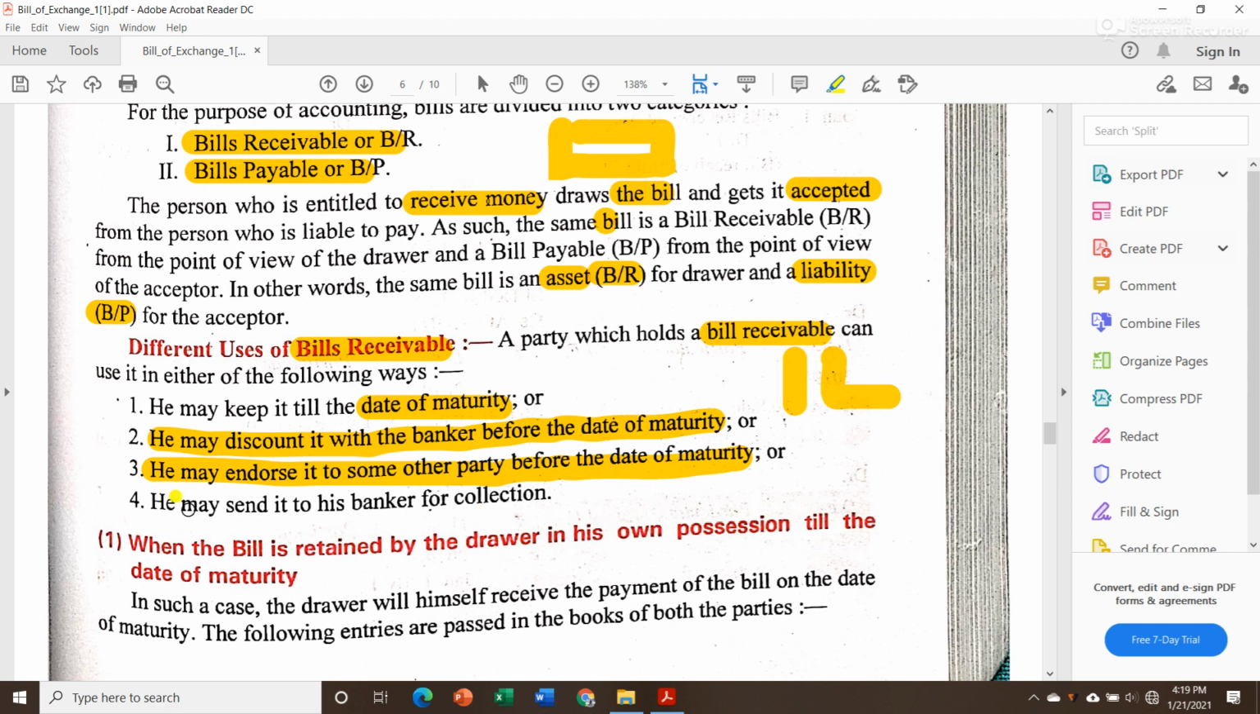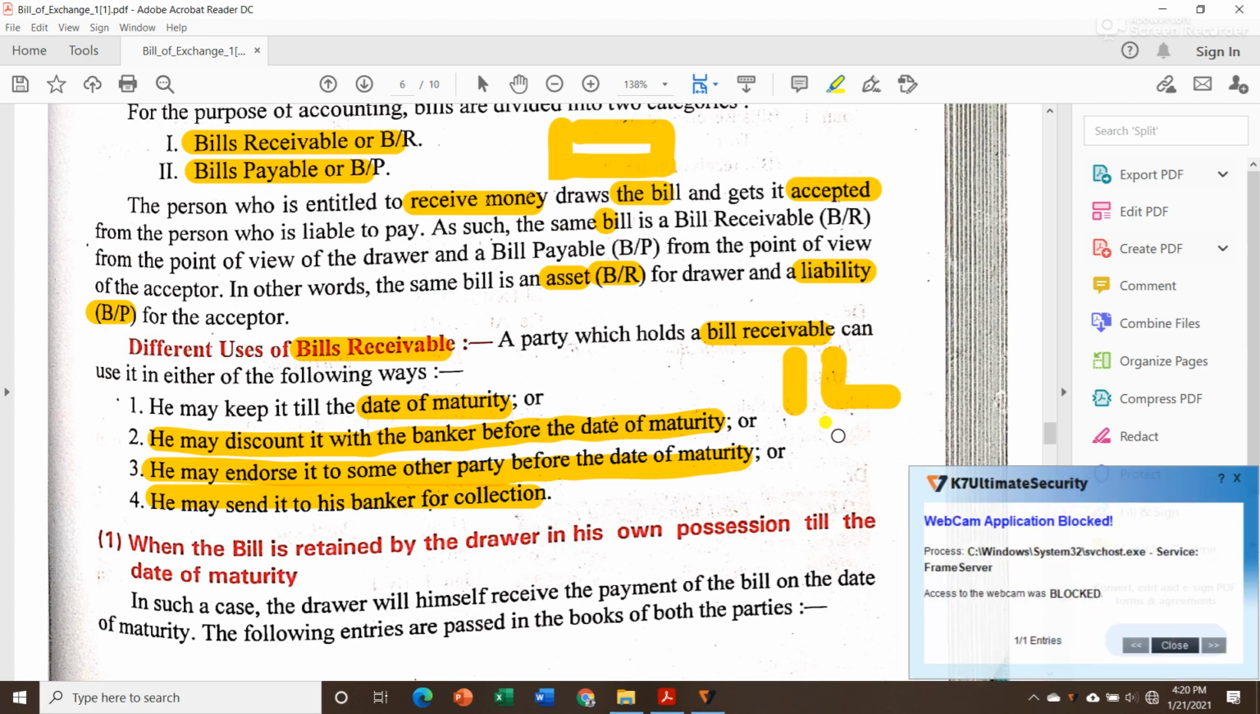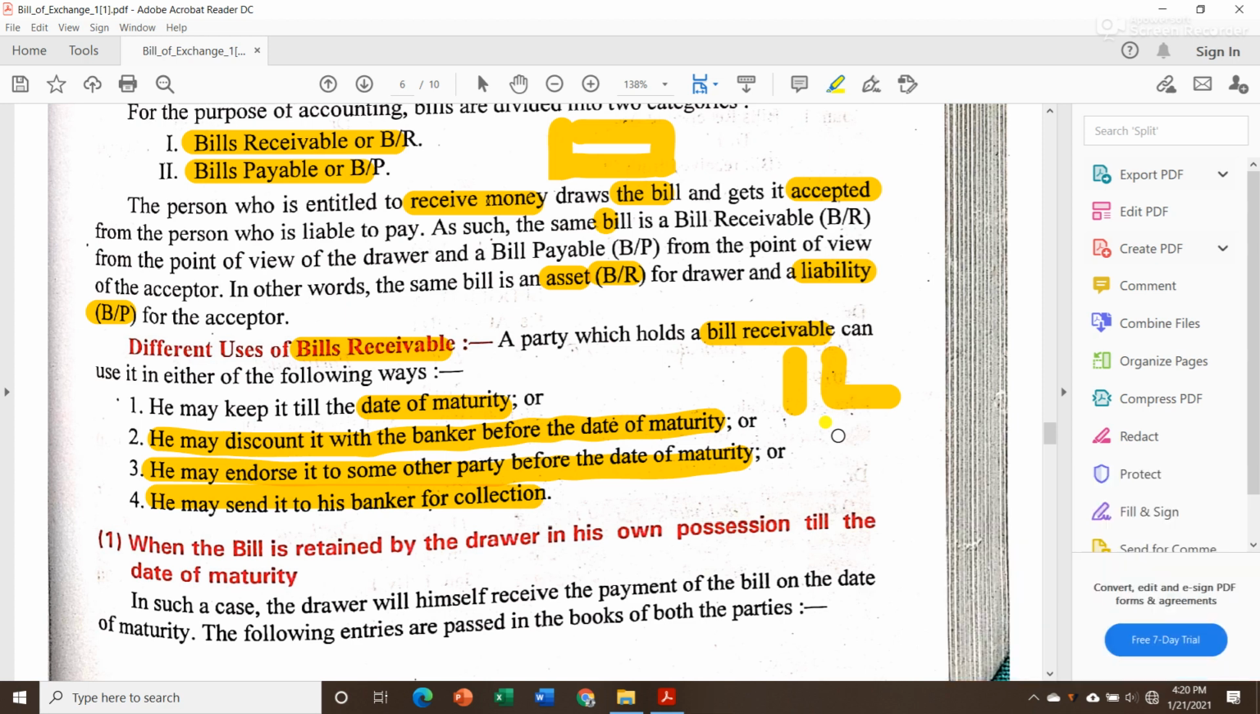Then the last is he may send it to his banker for collection. Suppose I have an account in HDFC Bank. So instead of keeping this bill receivable of 1 lakh with me, I can send it to my bank and instruct my bank to collect it after the date of maturity. Instead of collecting now, I have given them instruction to collect that bill amount on the date of maturity. That is what is meant by sending it to the banker for collection after date of maturity. So these are the 4 ways in which we can use our bill receivable.